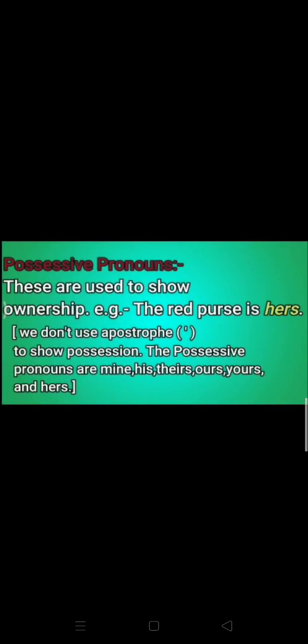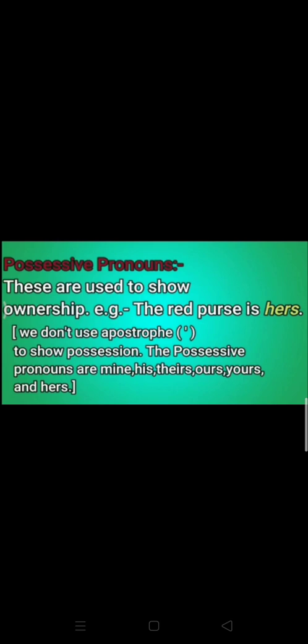So the next kind is possessive pronouns. What do you mean by possession? Possessive pronouns are those pronouns which are used to show ownership. Ownership means this thing belongs to whom. If this is yours, you will say the red purse is yours, or the red purse is hers. So the words like